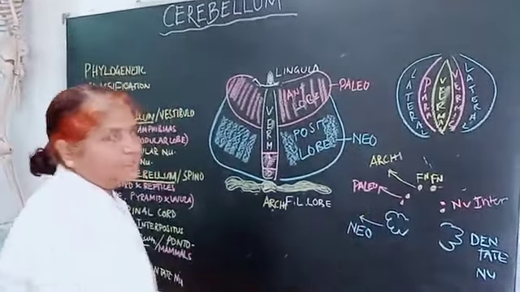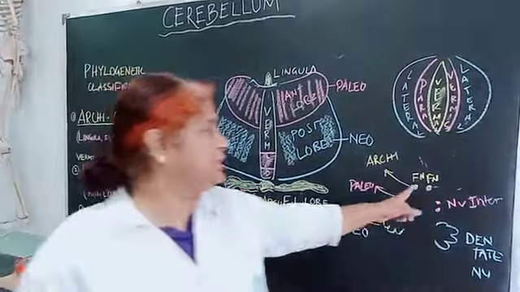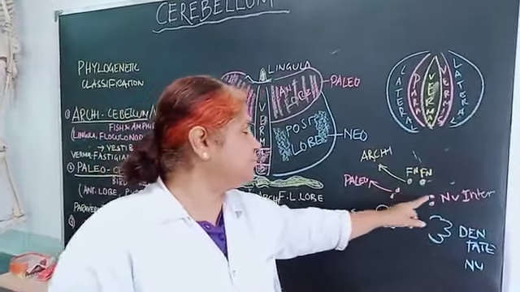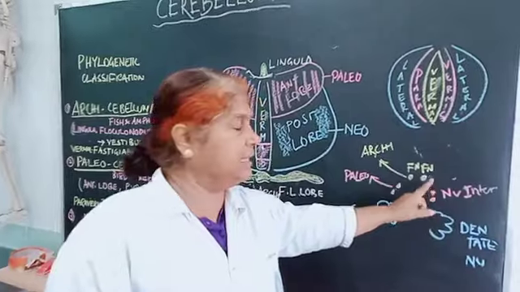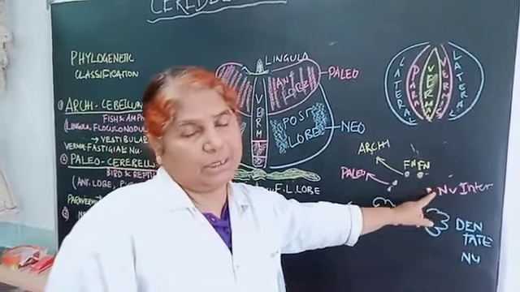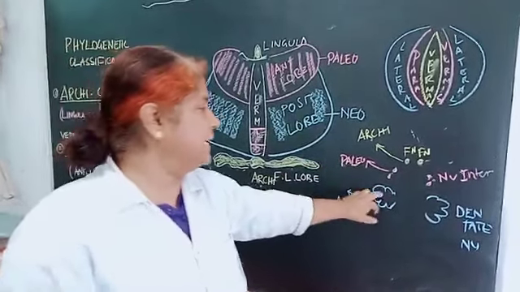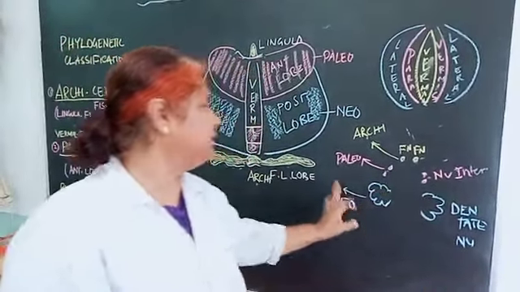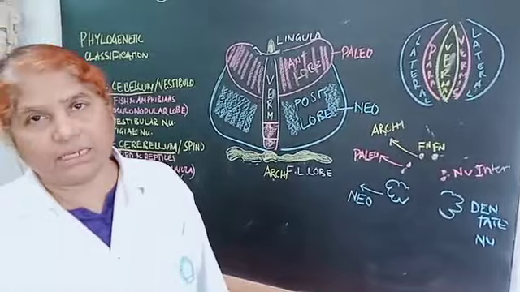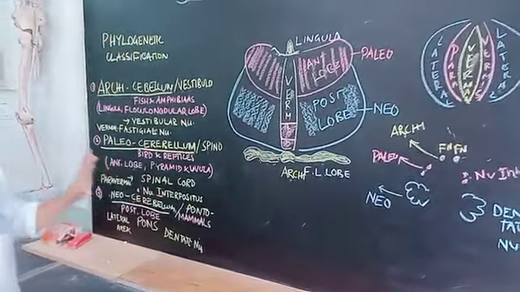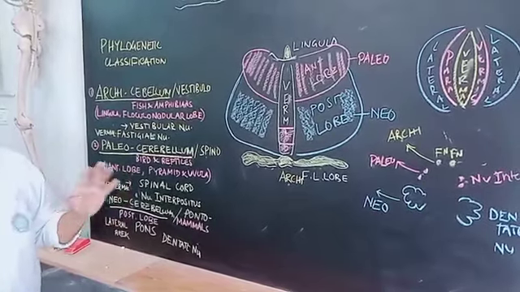Now the deeper nuclei of the cerebellum: this is the fastigial nucleus, which belongs to the archicerebellum. This is the nucleus interpositus, consisting of the globosus and the emboliformis. They are together called the nucleus interpositus, in the paleocerebellum. And the dentate nucleus corresponds to the pontocerebellum or neocerebellum. So this is your cerebellum from the phylogenetic point of view and the functional point of view.